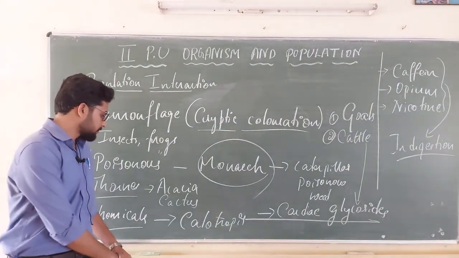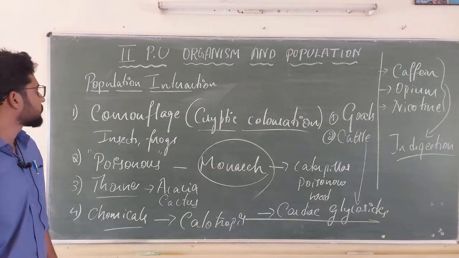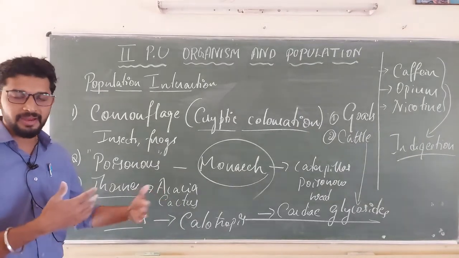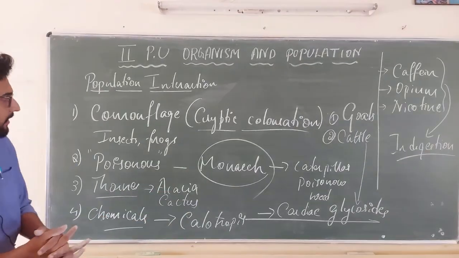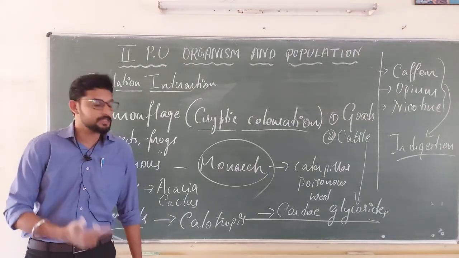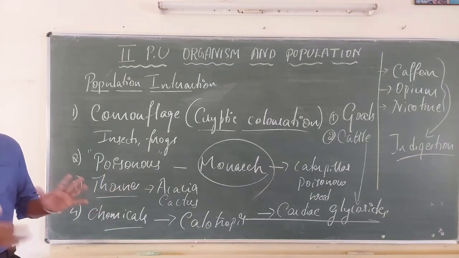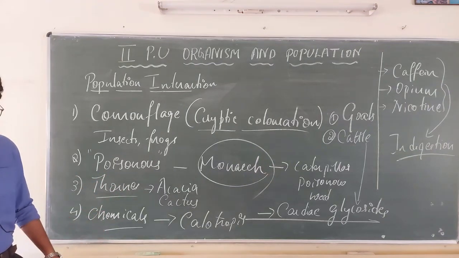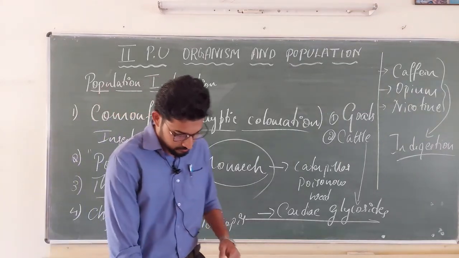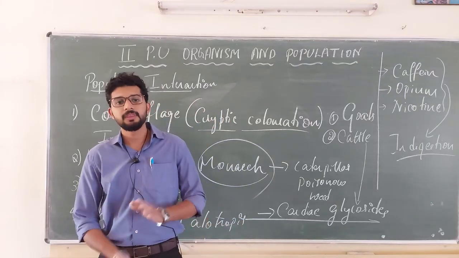This is about prey and predators. Why predators are very important for biological control as well as to maintain species diversity, and how the prey escape from the predators. One is camouflage, some are poisonous, some have thorns, and some produce chemicals that may kill the predators too. This is about today's class.